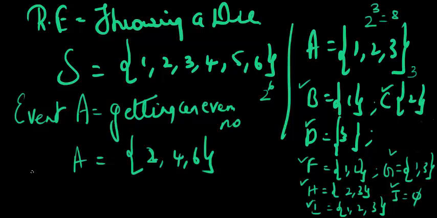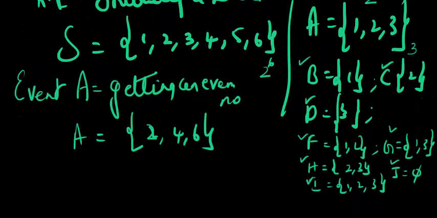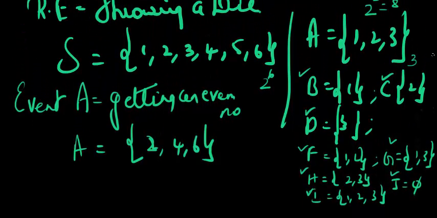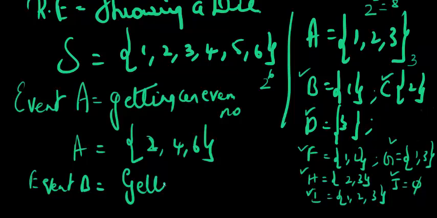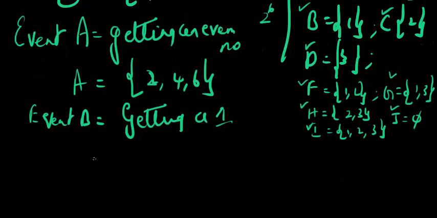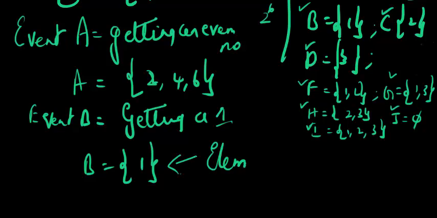Now let's go ahead. I got 2, 4, and 6 as the elements belonging to this particular sample space. Now I can also define an event B as getting a 1. Just getting a 1 as an event. What happens here? The possible option is going to be just the 1. This is my elementary event.